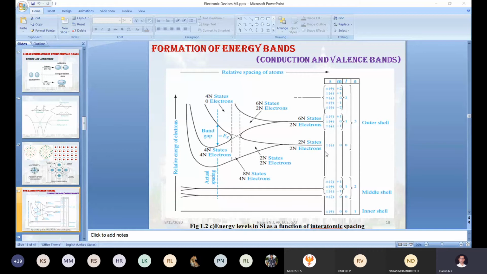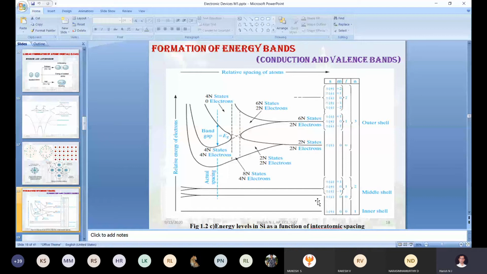Whatever it may be, interaction is difficult when the distance is more. So if you draw a line here, we are simply continuing the horizontal line like that only, correct?